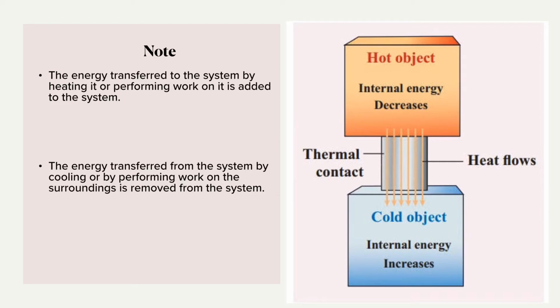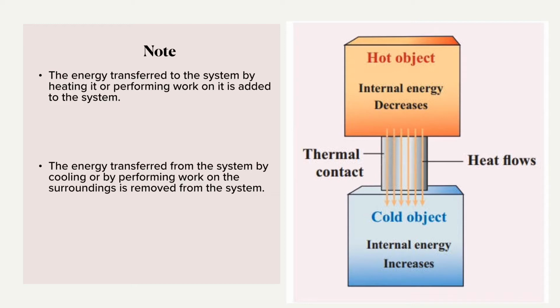So what are the important points? First one: the energy transferred to the system by heating it or performing work on it is added to the system. That means if we heat a system, it will be added to the system. If the system is cooled down, then we have to subtract the value.